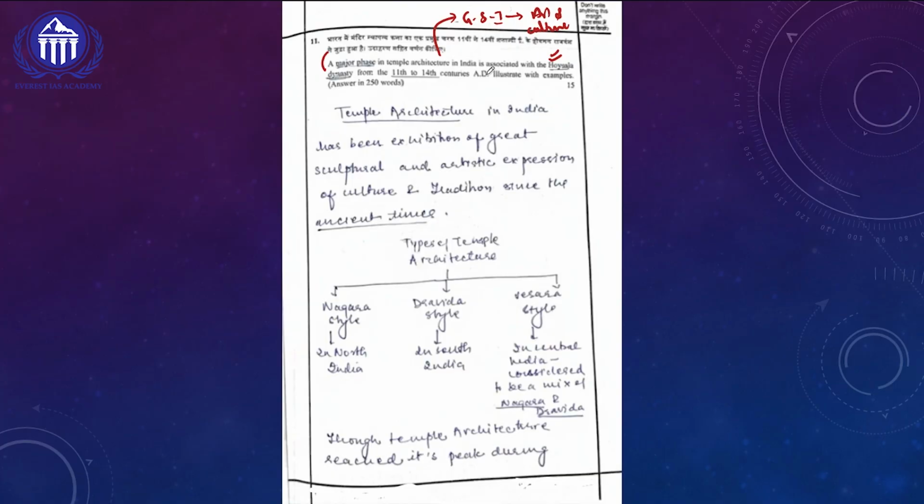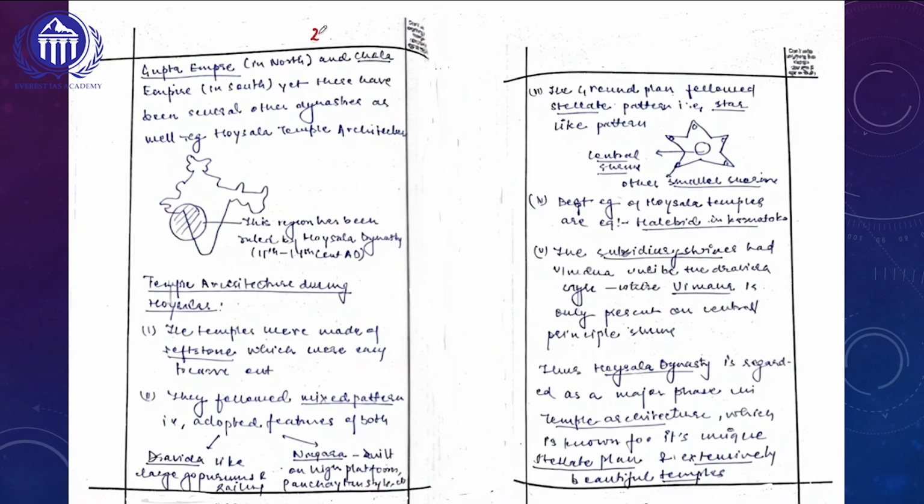In this question, they are majorly asking about one major component only, but additionally they are asking us to illustrate with the usage of examples. So it's a 15 marker question. We know very well that whenever they ask a 15 marker question, we should try to address it in a minimum of 2.5 pages. This topper has addressed this question in 3 pages, which is more than 2.5 pages.